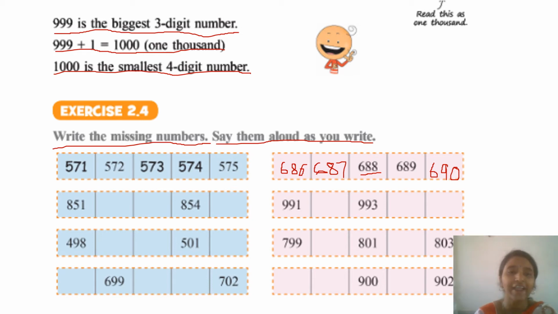Now, after 851, what will come? 852. So, I am writing 852 over here. After that, what will come? After 852, you will get 853. After 853, you should get 854. Is it given there? Given, no, so we are writing correctly. Next number is 855.